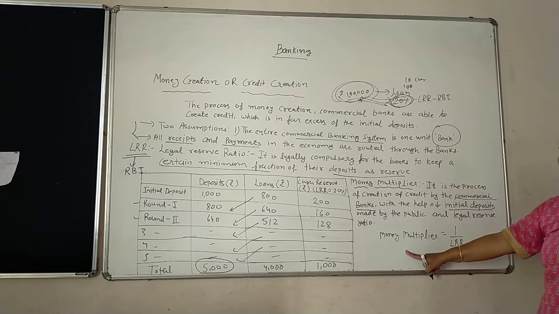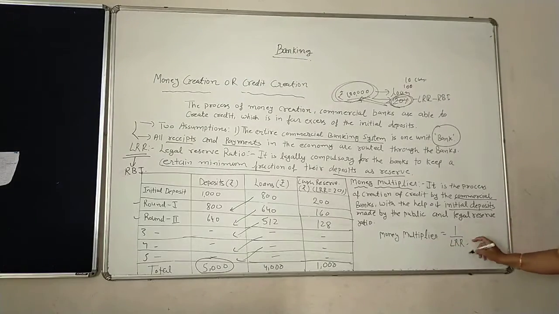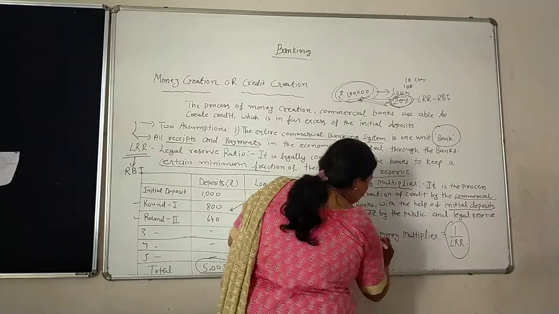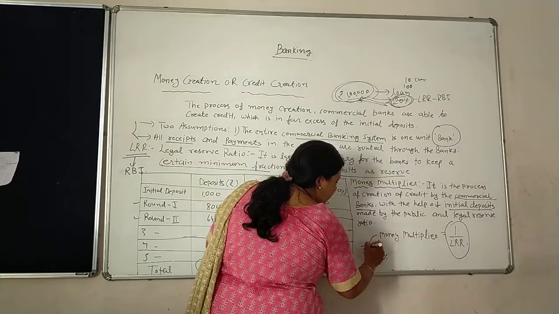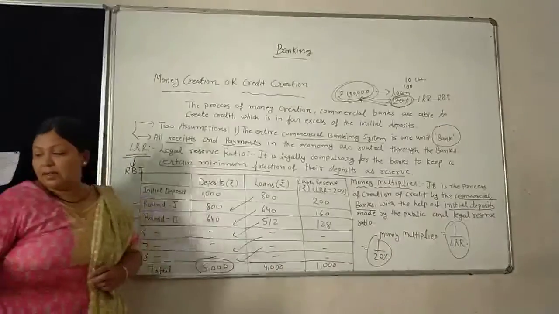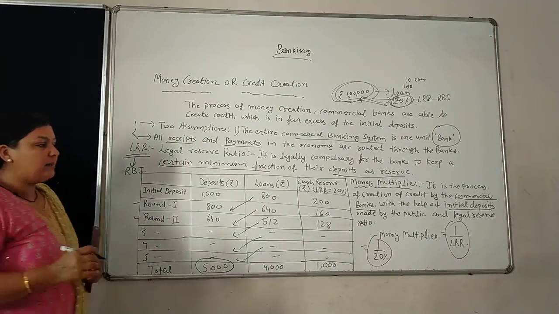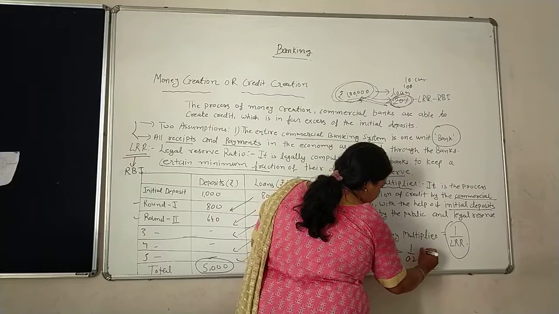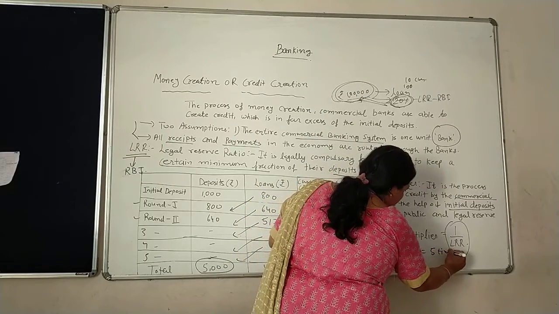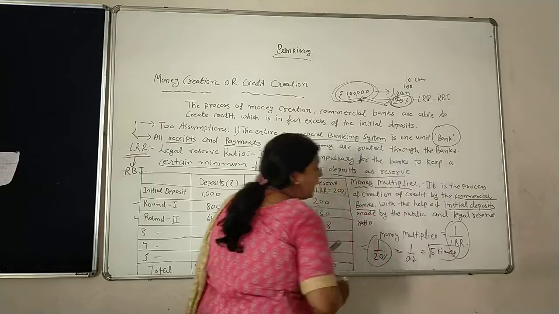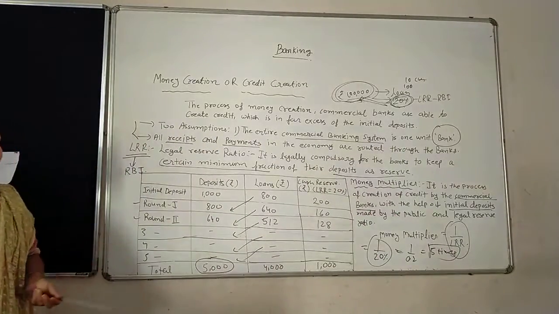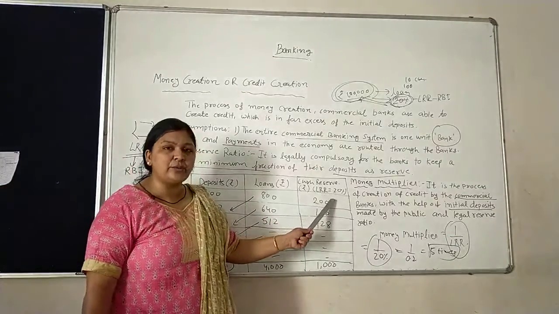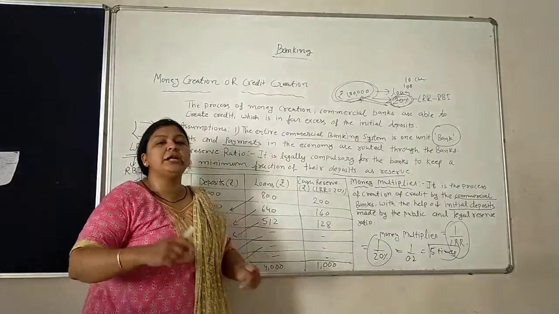So what is the formula of the money multiplier? Money multiplier equals 1 upon LRR. So here, what is the money multiplier ratio? 1 upon 20%, that is 1 upon 0.2, so that is 5 times. The money multiplier is always expressed in times. Fine. So 5 times. It means whenever the RBI decides the LRR is 20%, it means your initial deposit